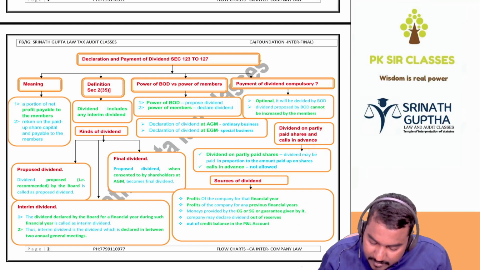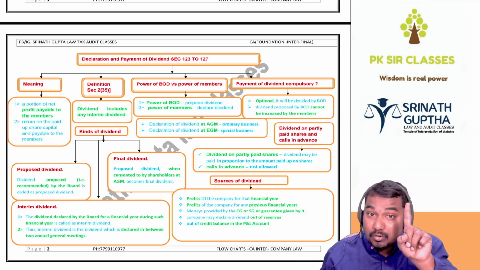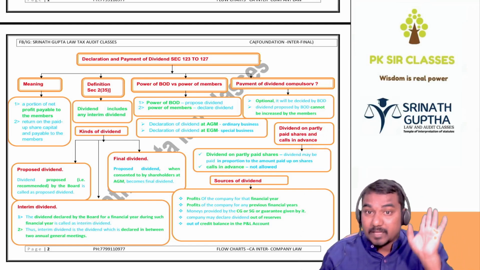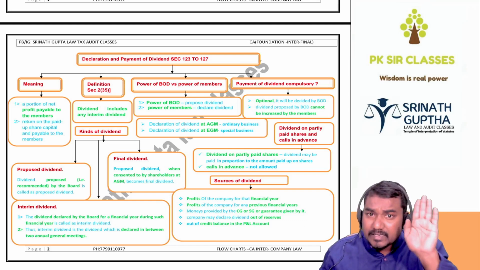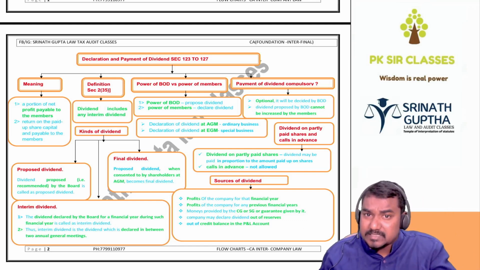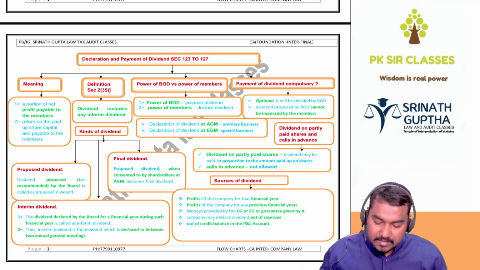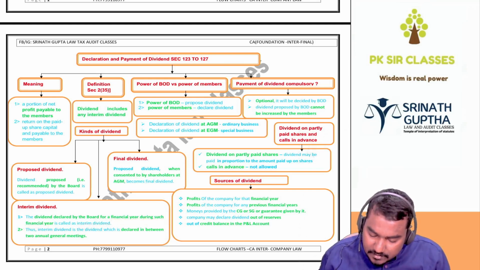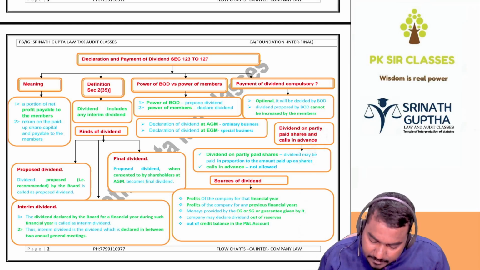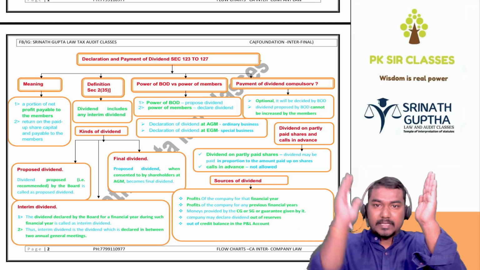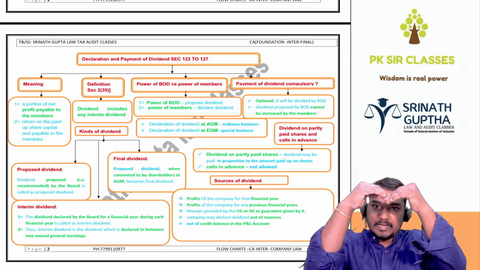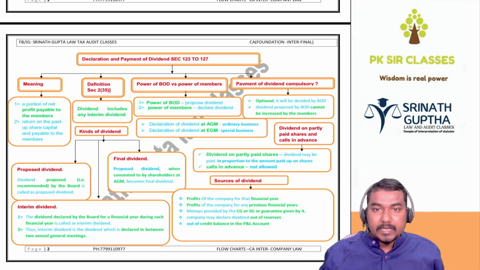Generally, dividend is declared by shareholders in the AGM. Final dividend is declared by shareholders. Interim dividend is declared by BOD. Remember: dividend declared by BOD during the financial year is called interim dividend. Such interim dividend is a dividend declared between the two AGMs. Between these two AGMs, any dividend is called the interim dividend.